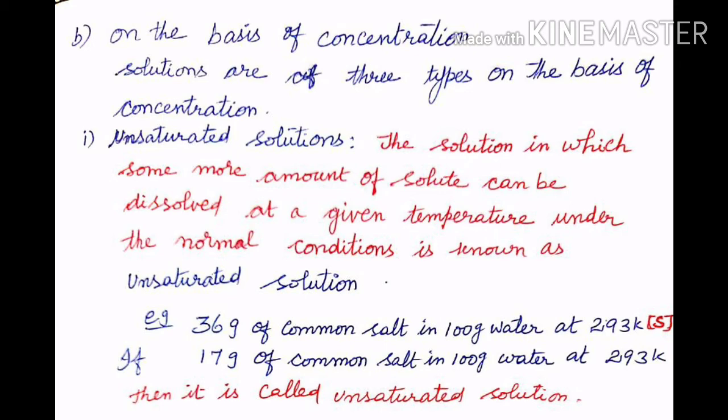First one, unsaturated solutions. The solution in which some more amount of solute can be dissolved at a given temperature under the normal conditions is known as unsaturated solution. Example, 36 gram of common salt in 100 gram water at 293 Kelvin is a saturated solution, but 17 gram of common salt in 100 gram water at 293 Kelvin is called unsaturated solution.